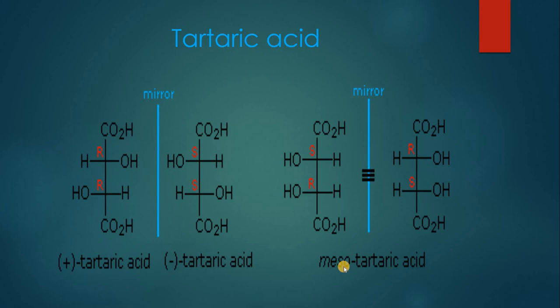and it will be optically inactive. So for tartaric acid, we have four forms. One of them is dextrorotatory, the other one is levorotatory, the third form is mesotartaric acid, which is optically inactive. And the fourth form is a mixture of positive and negative, that is dextrorotatory and levorotatory tartaric acid. It will again be optically inactive. So out of four, we have two optically active and two optically inactive forms of tartaric acid.